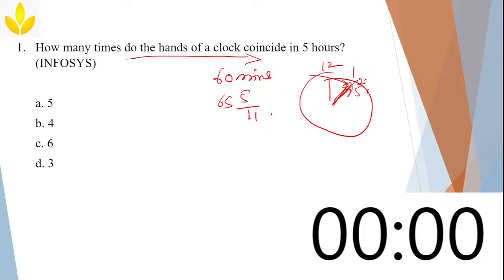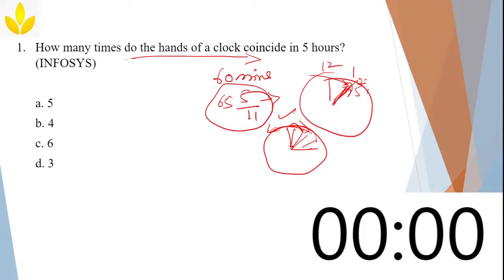Okay. So because of this, in 5 hours actually they should coincide 5 times, and I said here there will be a delay. Because of this delay, what will happen is they will coincide only 4 times. Okay, you can just remember this particular value.